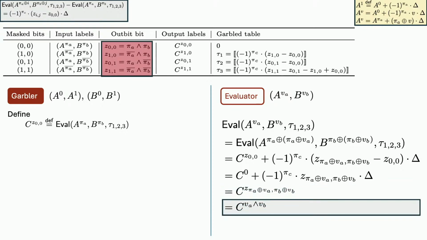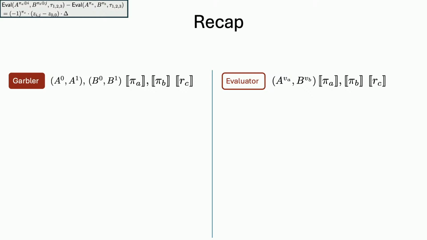Okay? Yep. So essentially, the real overall flow of the protocol is that the Garbler first obtains pi c in some way that I don't want to talk about because it's too much detail. And then the Garbler sends the difference between pi c and RC, where RC is a fresh random bit. Okay?